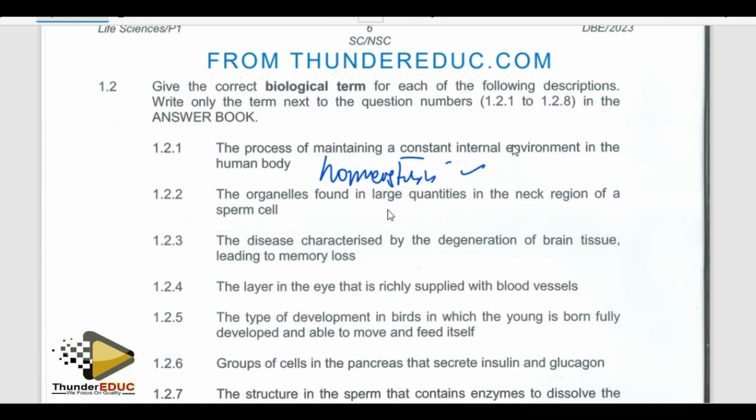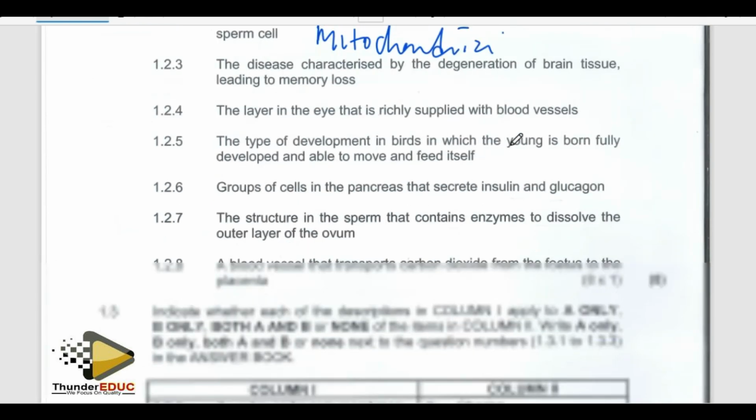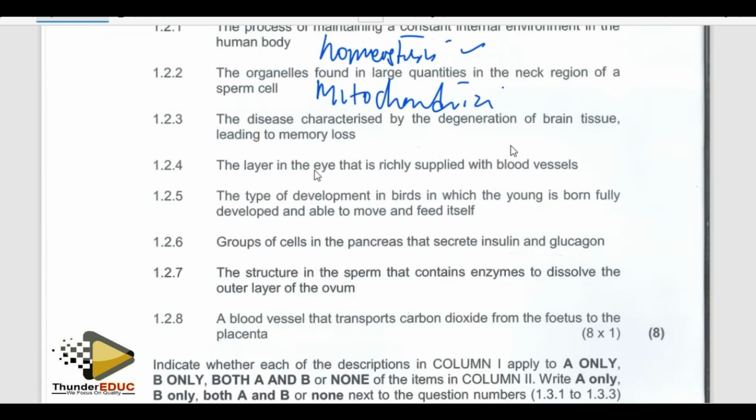They say organelle found in large quantities in the neck region of the sperm. How do you call those organelles? Mitochondria. Yes, they're saying organelles. They're saying disease characterized by degeneration of the brain tissue leading to memory loss.